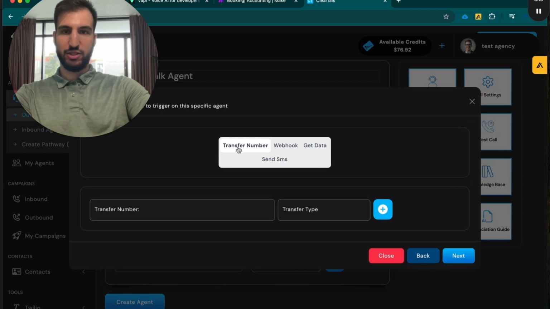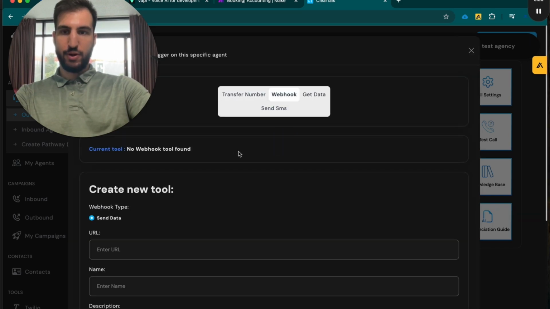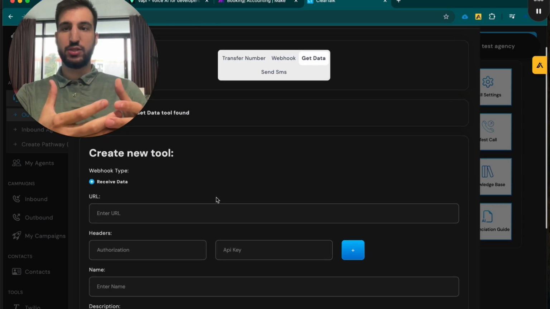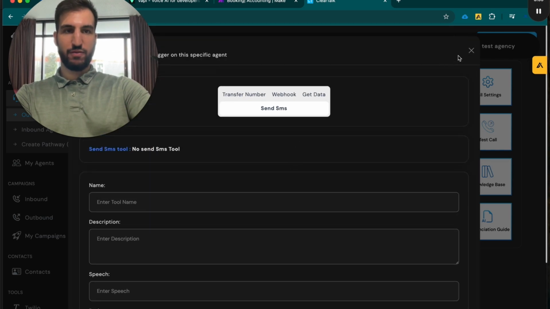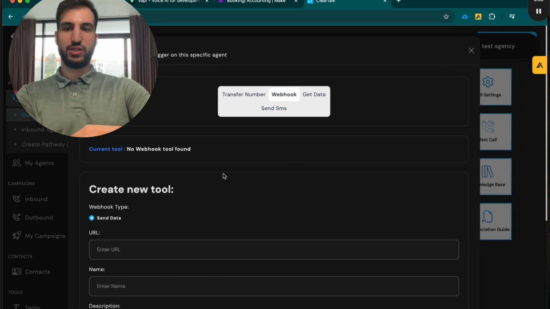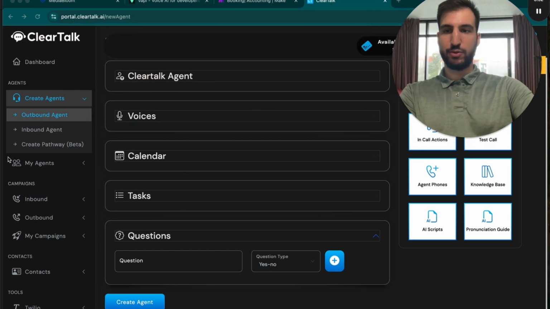And then the in-call actions, of course. They have transferring the calls, and you can transfer to multiple things, different scenarios. They have webhooks for outbound webhooks. They have GET requests. If you want to GET request from some sort of data, you can send an SMS during the call, all that different stuff. So these webhooks, which is sending stuff out, this is pretty customizable, and if you want to make an automation behind it because you want something more complex, that's always possible. So if you want to send an email, for example, or send some sort of data to another CRM in the middle of a phone call, that's always possible.